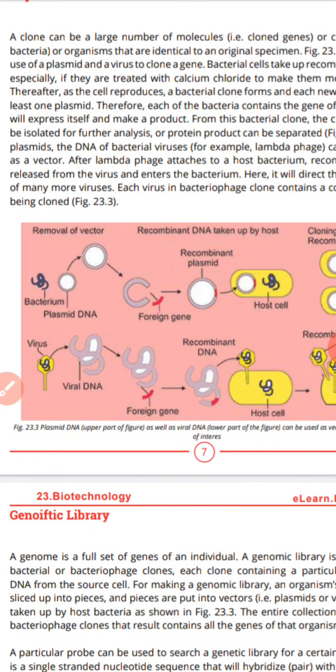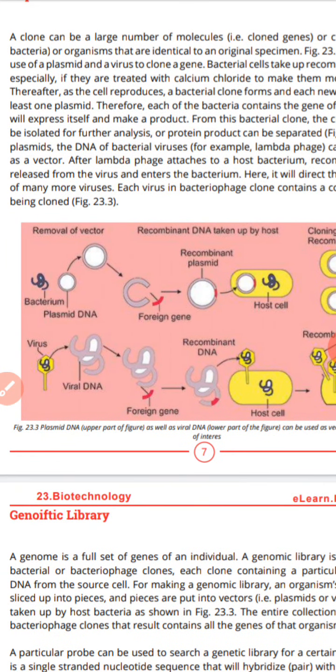will grow by different types of cell divisions. You can enter. Acha, this is important. When you make recombinant DNA in the case of a virus, you can't enter it into the virus alone, because the virus is between living and non-living things, and especially outside the body it exists in the form of a crystal, so the virus cannot grow. So you will inoculate this recombinant DNA of the virus into one bacterium host. The same bacterium host which is used in the first experiment, or another bacterium host. So what will happen? This bacteria will grow, and the gene of interest will form useful products, and we can use this in the different fields of medical sciences.